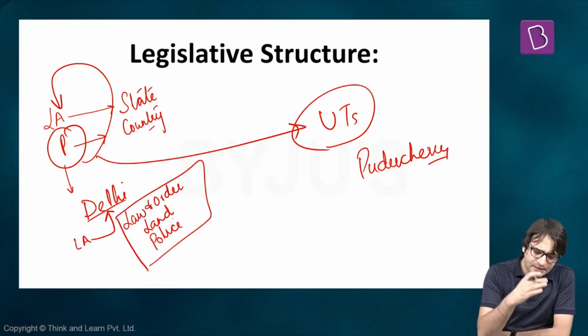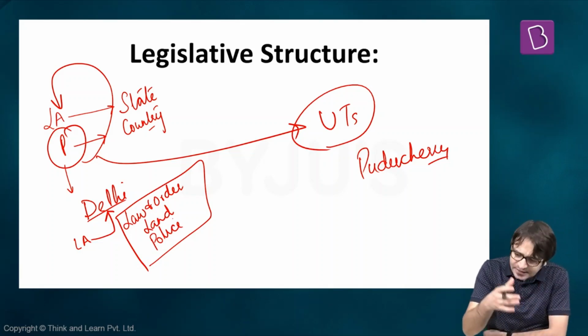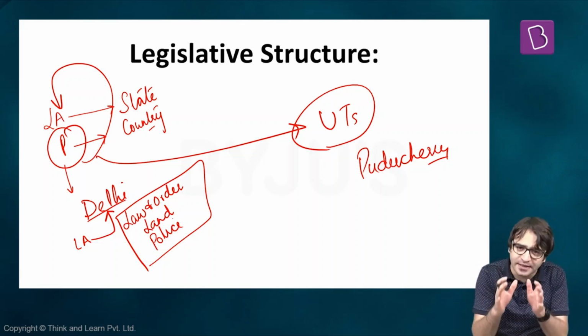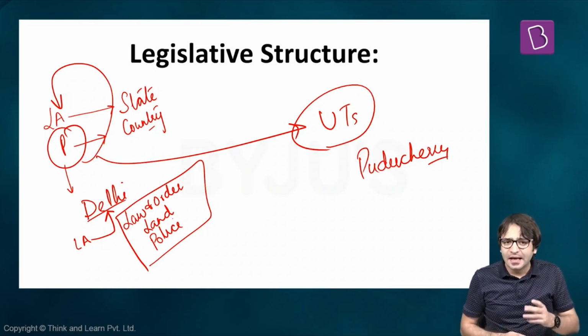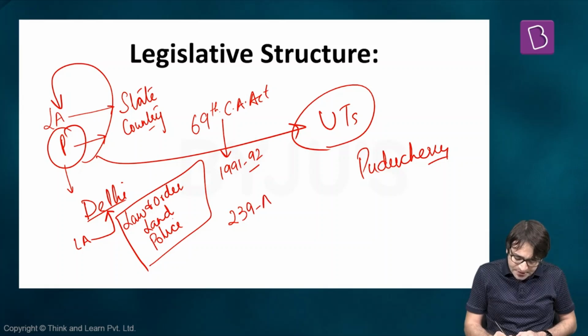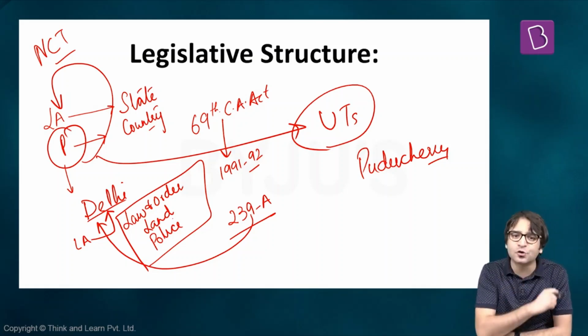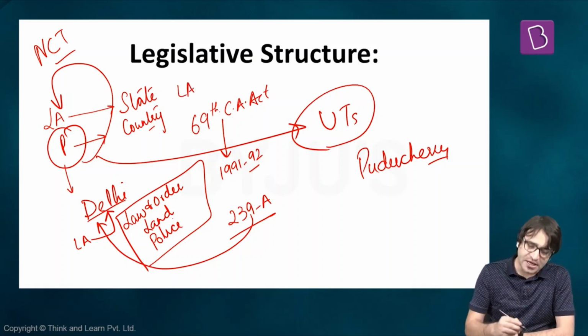That means if you look at Delhi, till 1956, Delhi was a state. Delhi had a legislative assembly, Delhi had a chief minister. But this Delhi was converted into a union territory in 1956. And from 1956 till 1992, Delhi continued to exist as a union territory without a legislative assembly, without a chief minister. And then 69th amendment was made to the constitution, 69th constitutional amendment act in the year 1991. 1992, Article 239, capital A was added to the constitution, and Delhi was rechristened as NCT, National Capital Territory. The name was changed. And NCT was given a legislative assembly, NCT was given a popular government. That means they will have a chief minister and council of ministers as well.